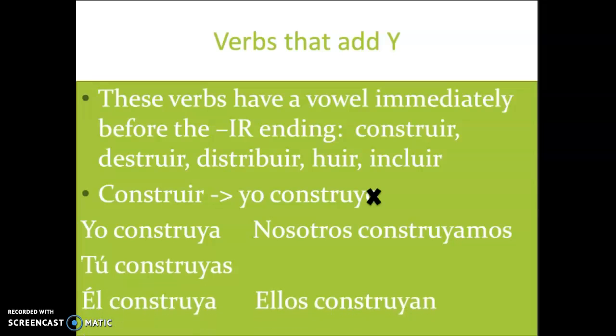Now let's take a look at the verbs that add a Y. These are the verbs that have a vowel immediately before the -ir ending, such as construir, destruir, distribuir, huir, and incluir. These verbs will maintain the Y spelling except we drop the O and add the A. For the subjunctive, they will read yo construya, tú construyas, él construya, nosotros construyamos, ellos construyan.